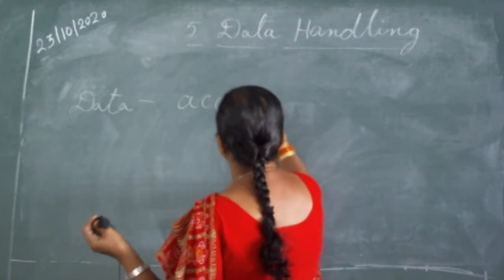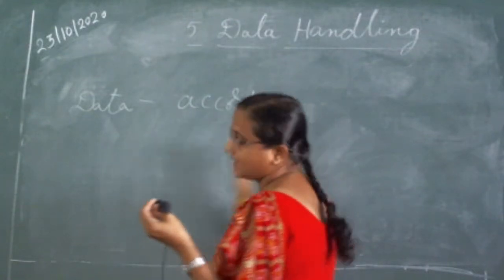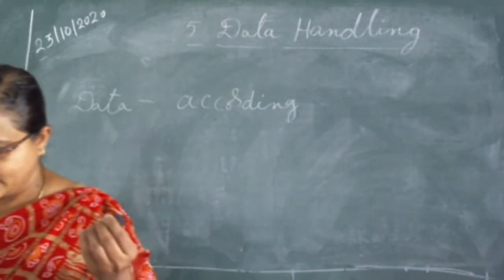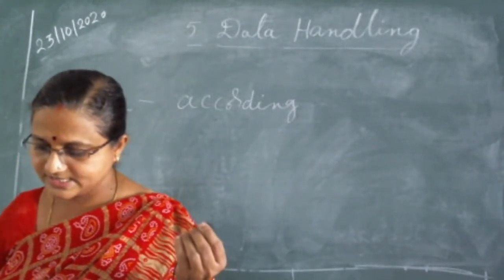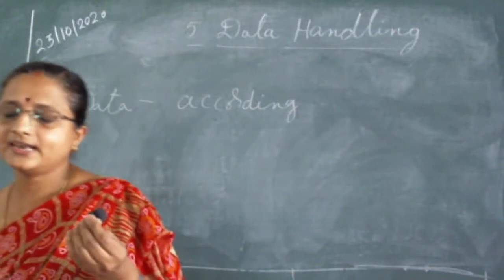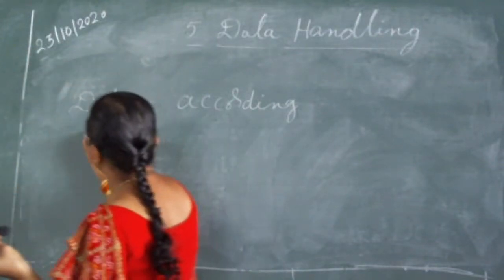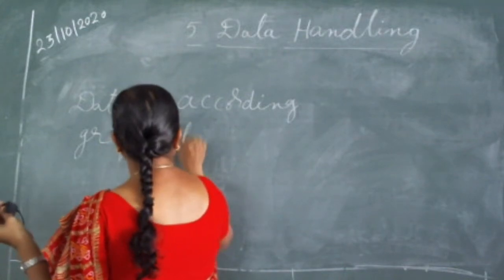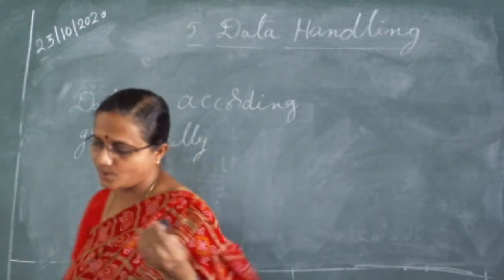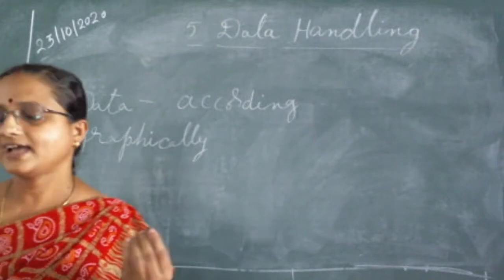Data is collected as per our requirement. Understand that, what we want to study, and we can represent the data graphically also. How can we represent the data graphically?